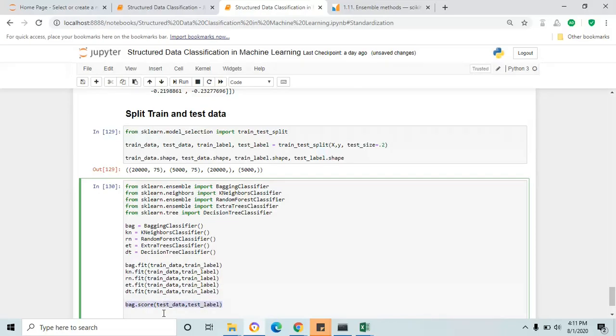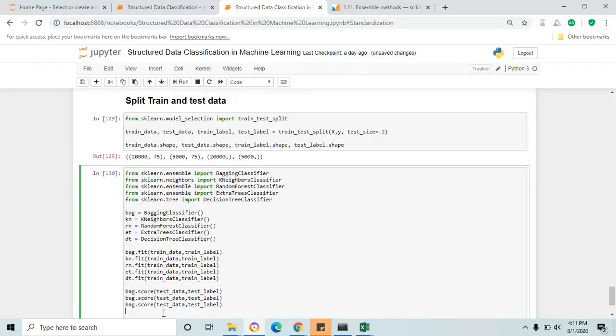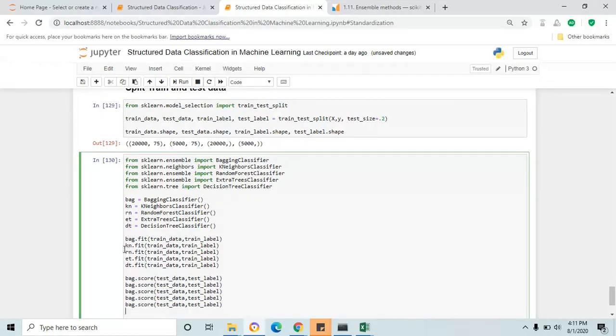And you just copy and paste four more for the other algorithms: KN, random forest, ET, and decision tree classifier.